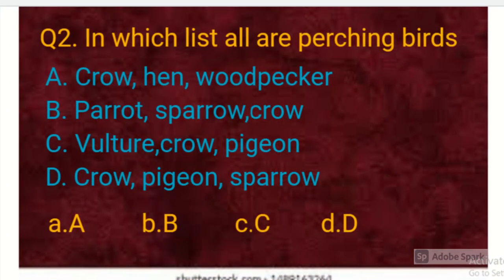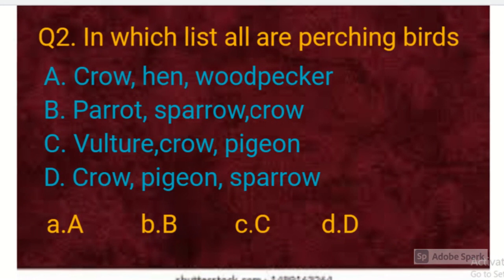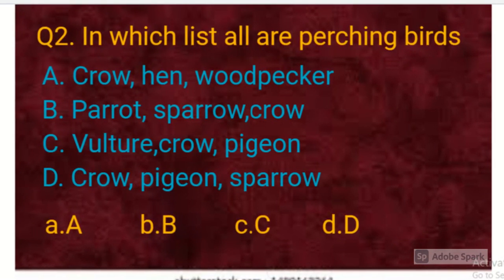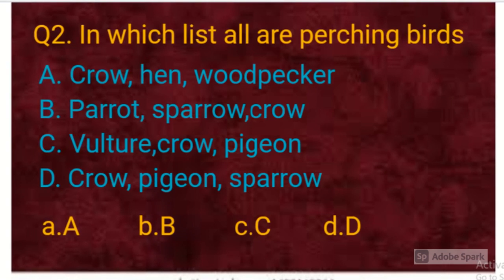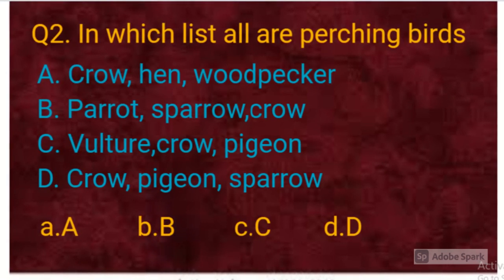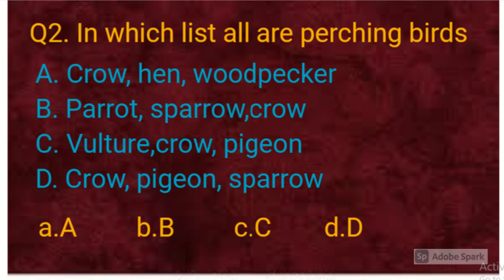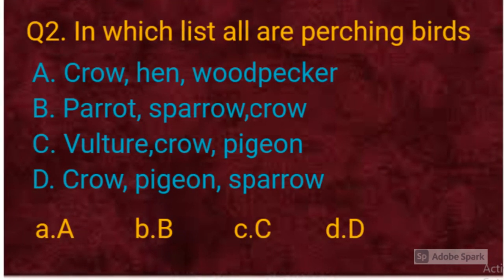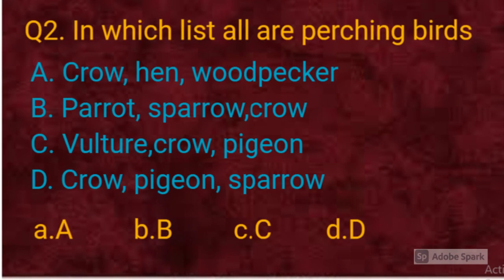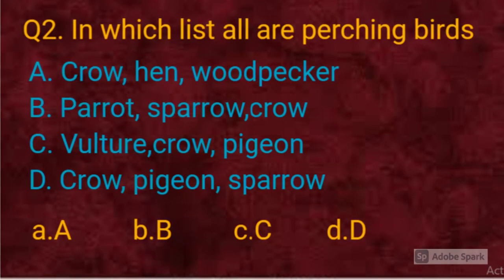Question 2. In which list are all perching birds? A. Crow, hen, woodpecker. B. Parrot, sparrow, crow. C. Vulture, crow, pigeon. D. Crow, pigeon, sparrow. Choose the right option.